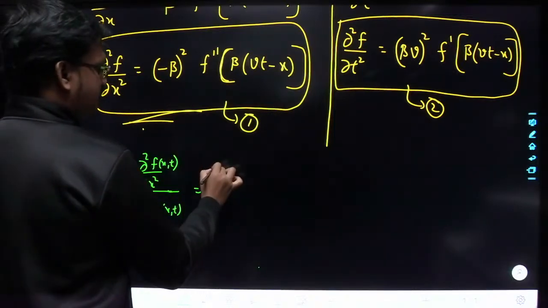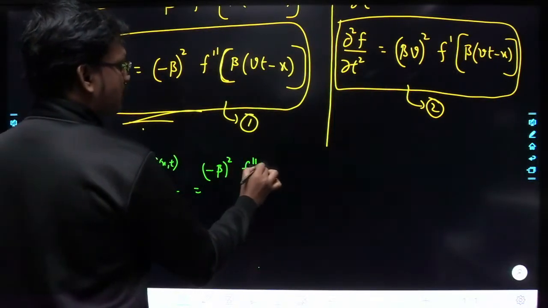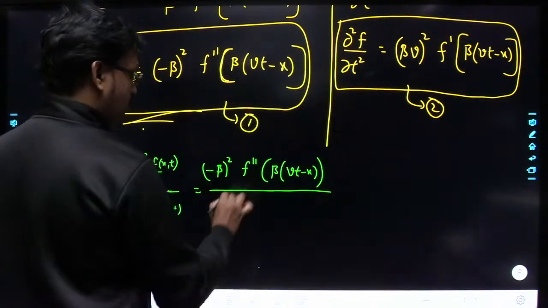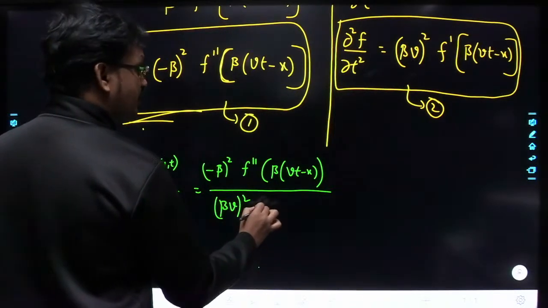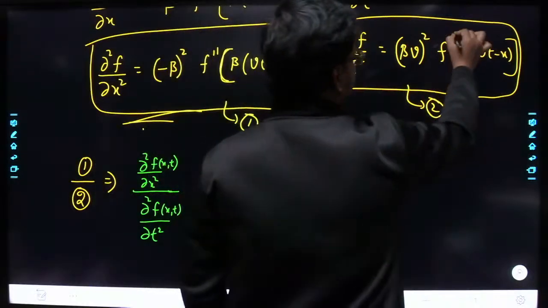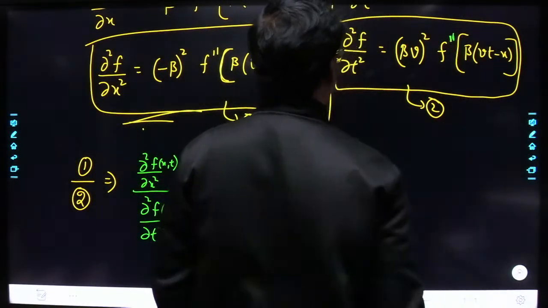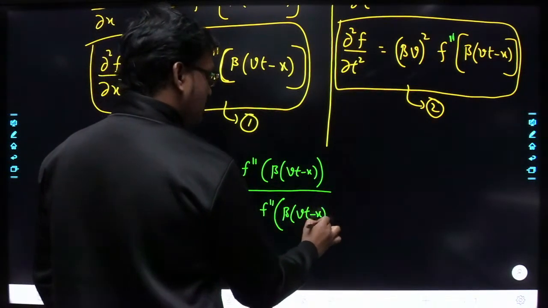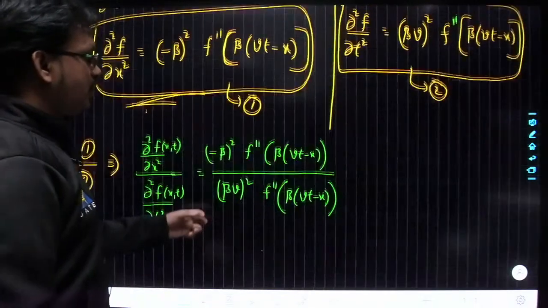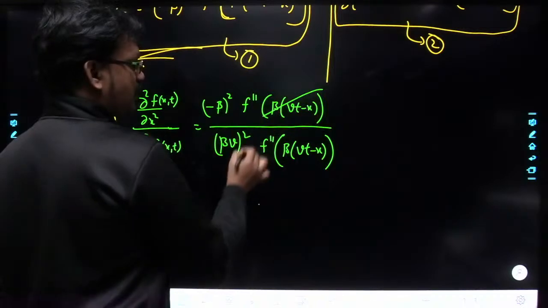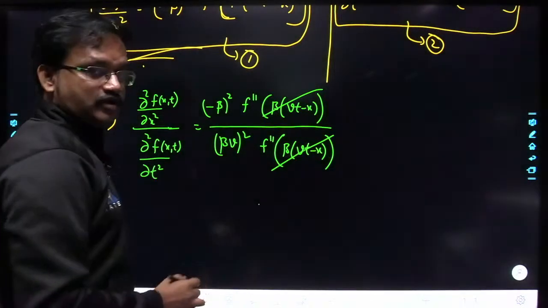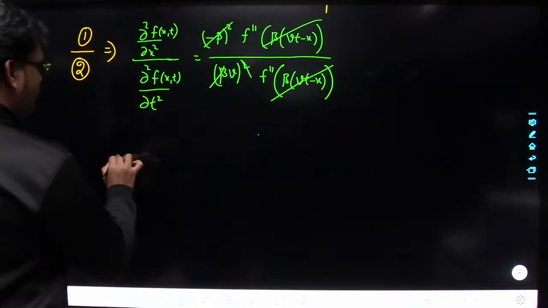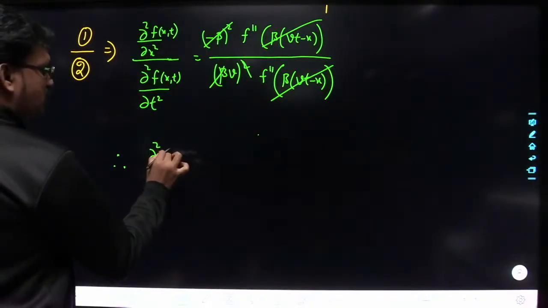So here you have minus beta whole square into f double dash of beta into (vt minus x), divided by beta v whole square into f double dash. See, this is f double dash here, right? Okay, you are differentiating twice. So f double dash of beta into (vt minus x). Understood? So here f double dash of beta into (vt minus x) and there f double dash of beta into (vt minus x) will get cancelled. So here beta square and there beta square will get cancelled.